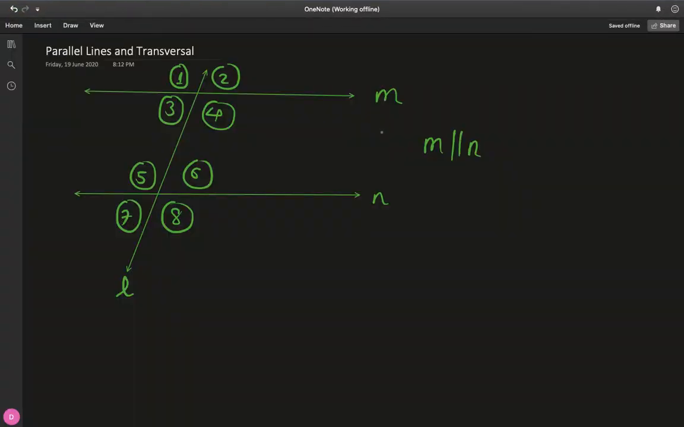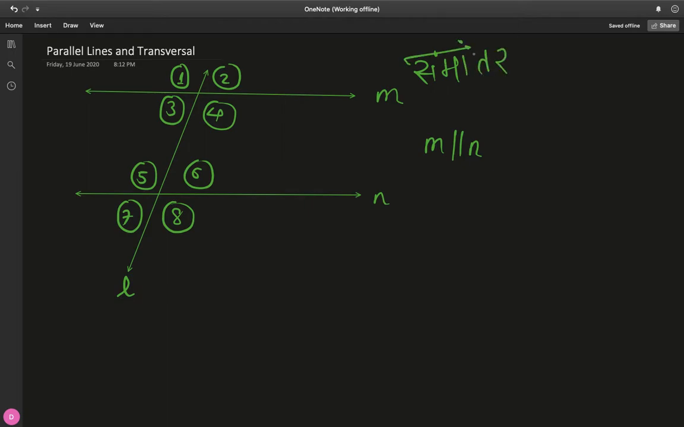So the topic that we are going to discuss today is parallel lines and transversals, which I'll just translate briefly into vernacular language is samantar resha va chhedika.